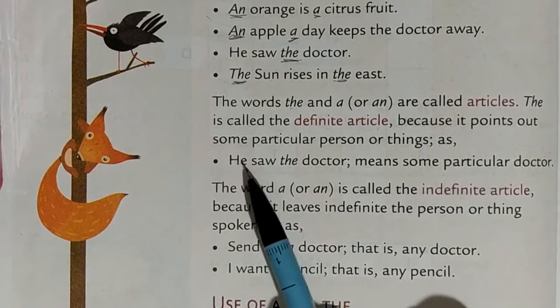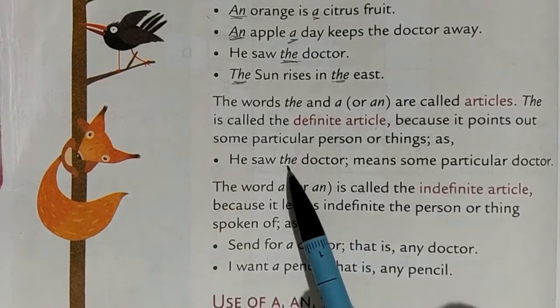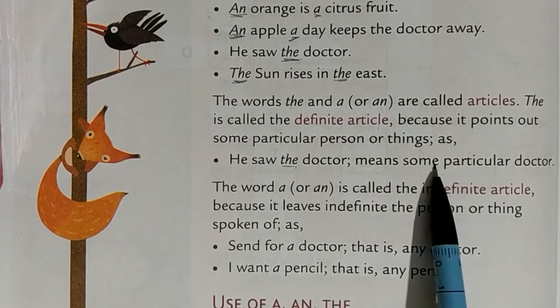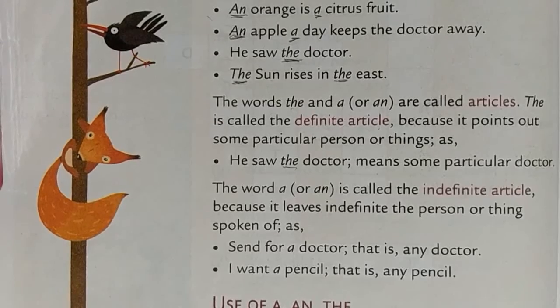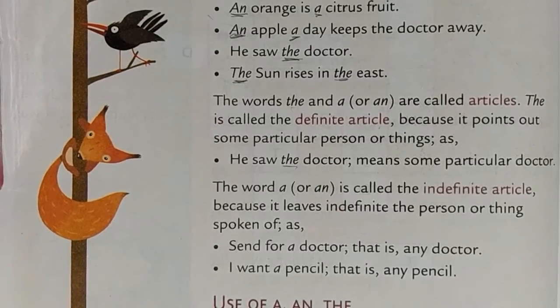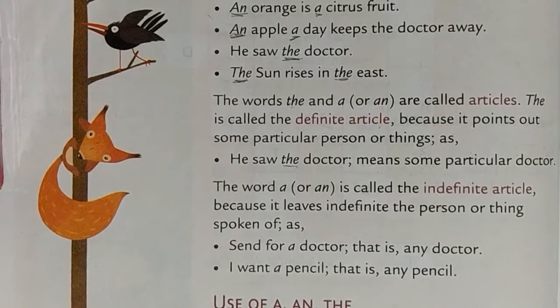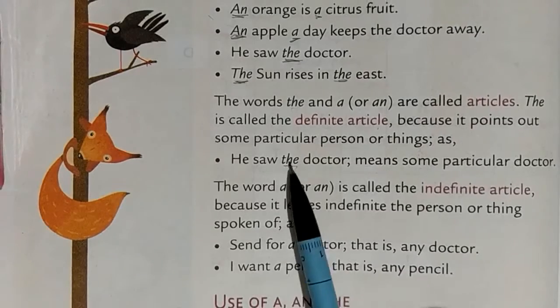He saw the doctor. Here the means some particular doctor. The doctor is going to remain doctor. It's not going to change. For tomorrow he's not going to become an engineer, he's going to remain a doctor. So this is the use of the here.